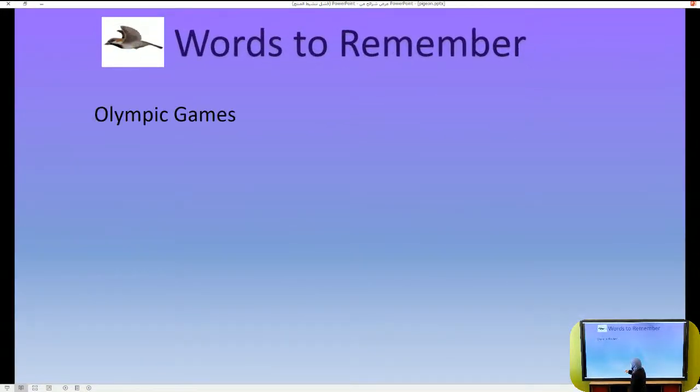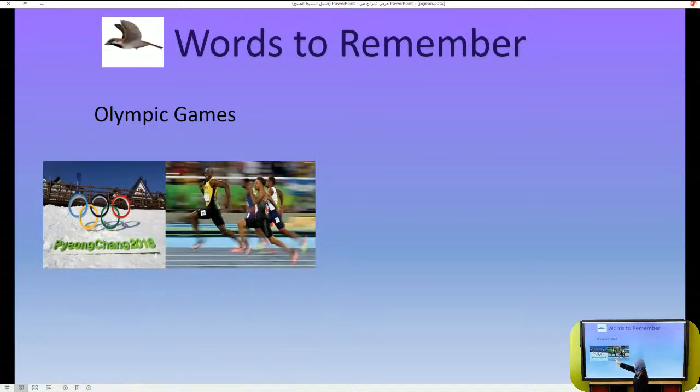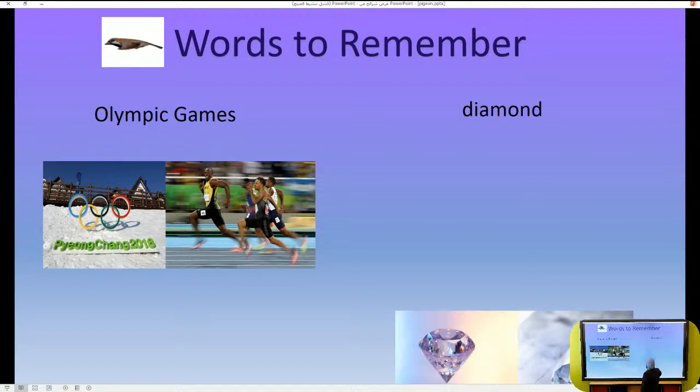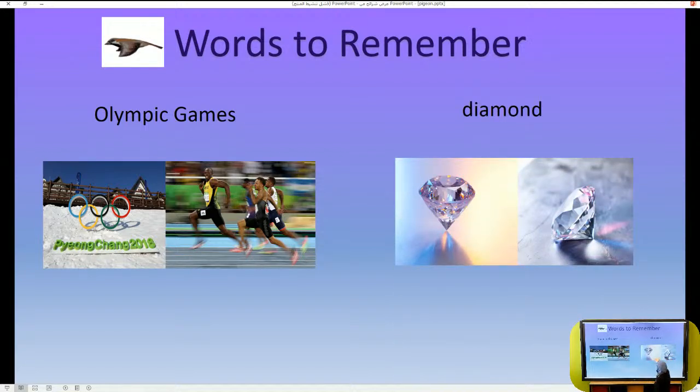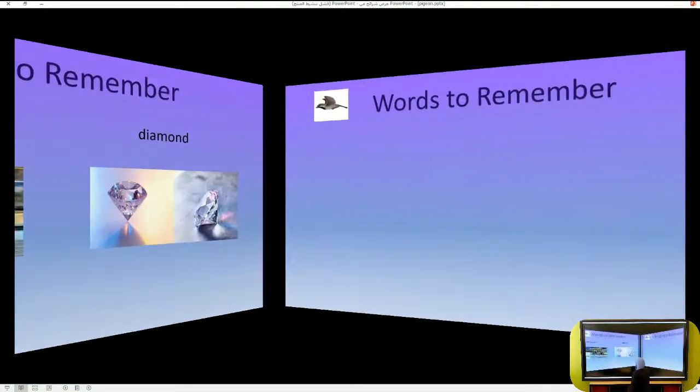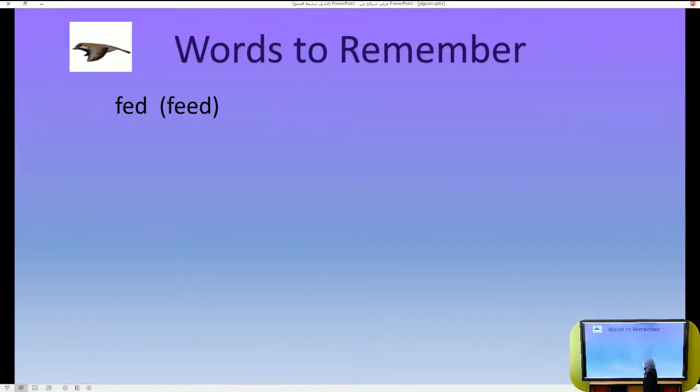The next word is Olympic Games. We all know the Olympic Games that started in Greece, and now they take place every 4 years. We have diamonds, jewelry, these shiny jewels that we all love, and they are very expensive, of course. Then we have this word fed. In fact, in the text, fed here is a past participle, verb 3 of the word feed.